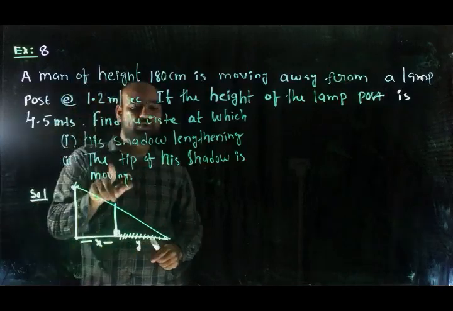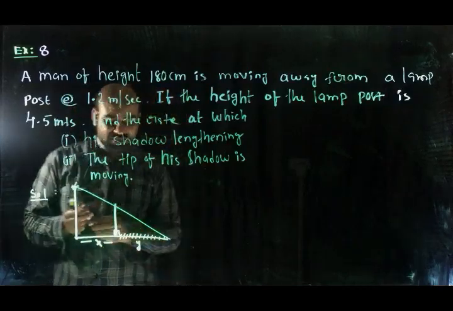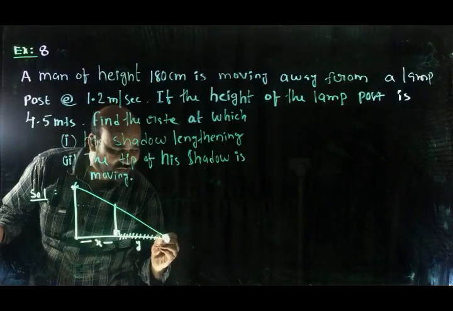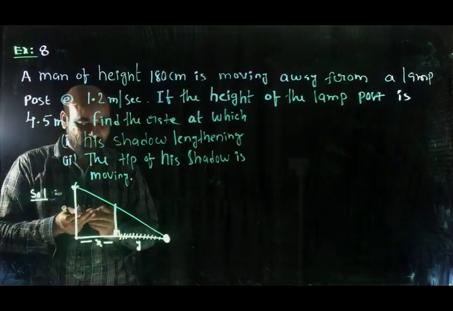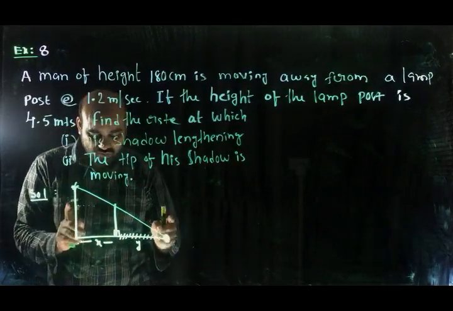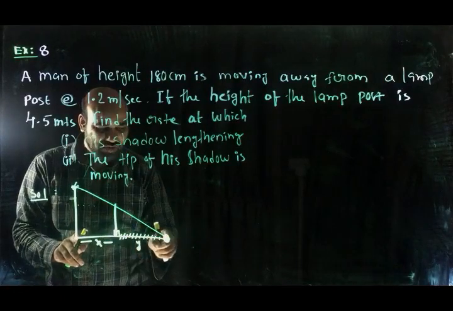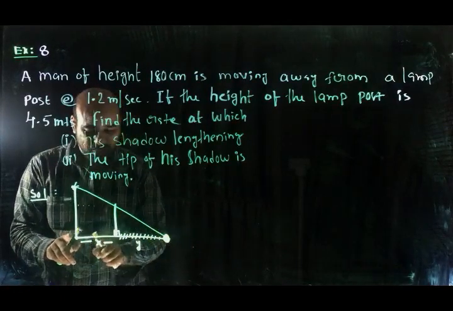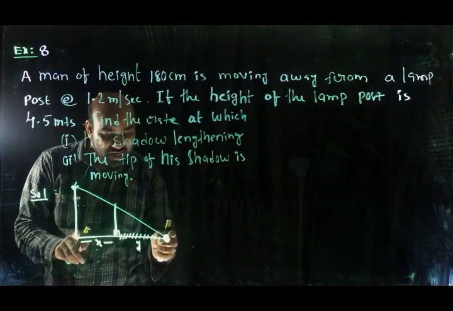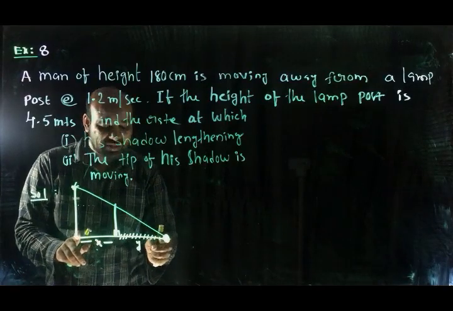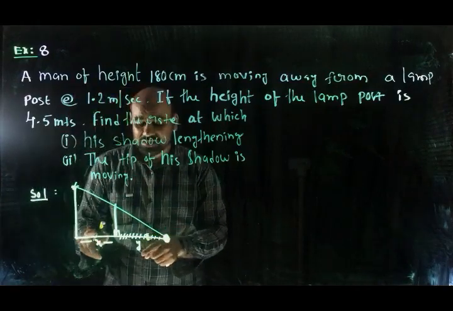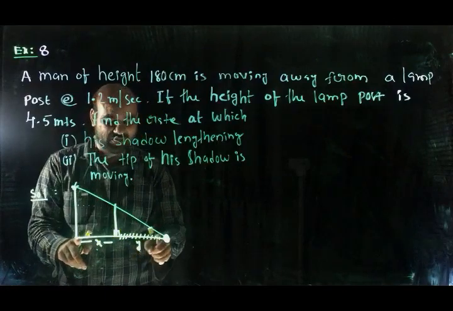One more thing: the tip of his shadow is moving. This is the tip of the shadow. At what rate is it moving? At any instant, the distance from the tip of the shadow to the lamp post is x plus y. What rate this distance is changing means we want to find d by dt of x plus y.